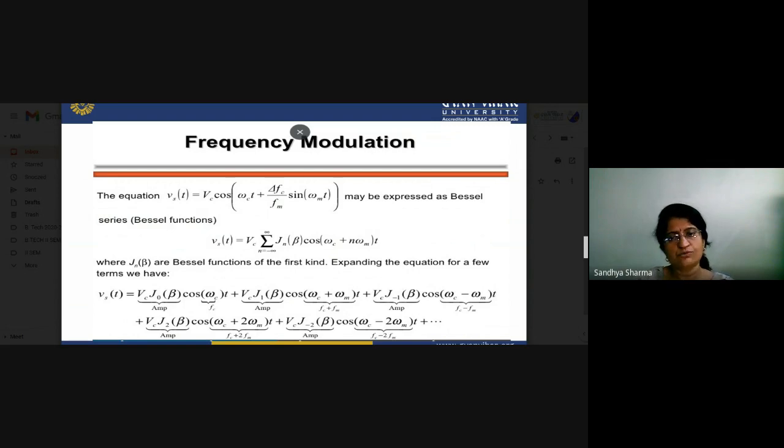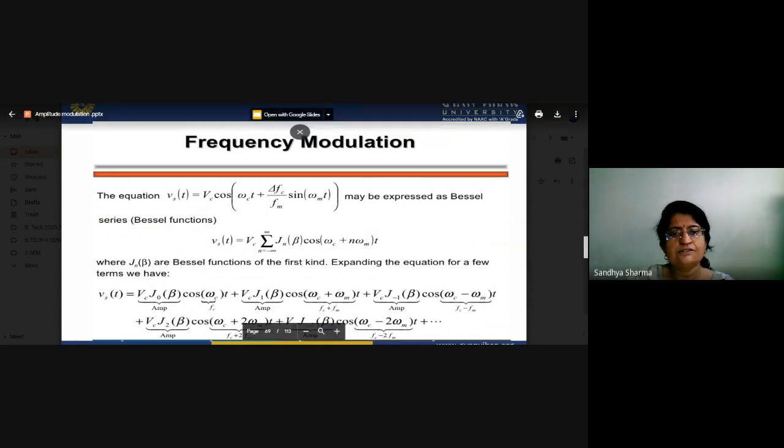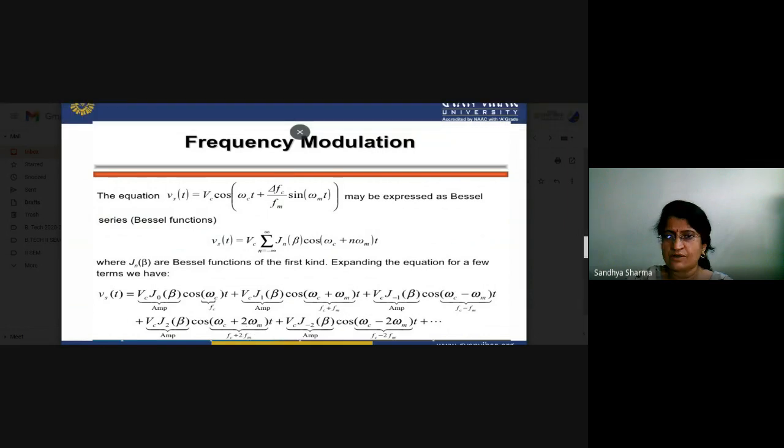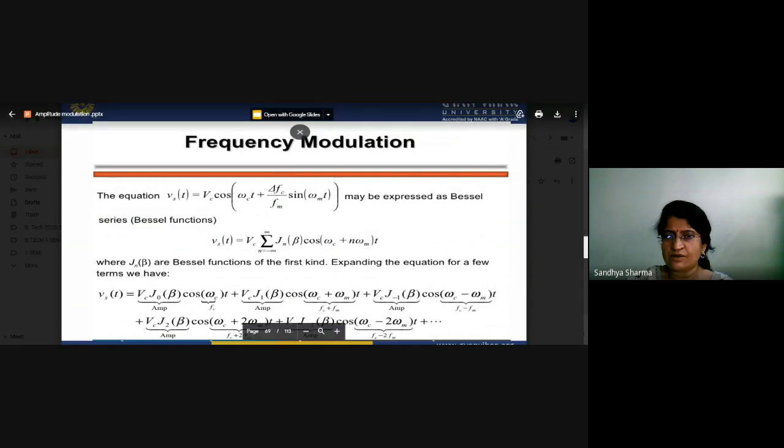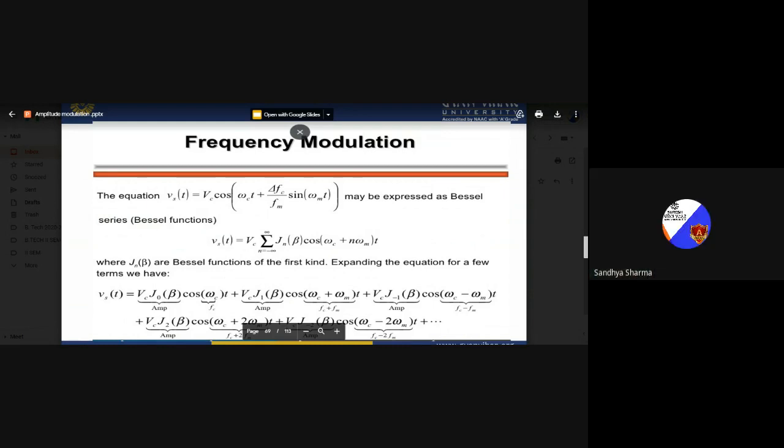So what we are seeing here is the carrier frequency fc. According to Bessel's function, when we expand the equation, the positive and negative terms are all covered by these equations, so that is the spectrum which we receive.